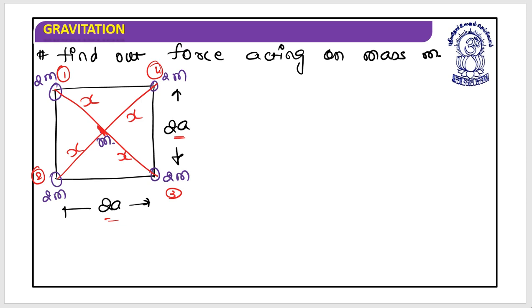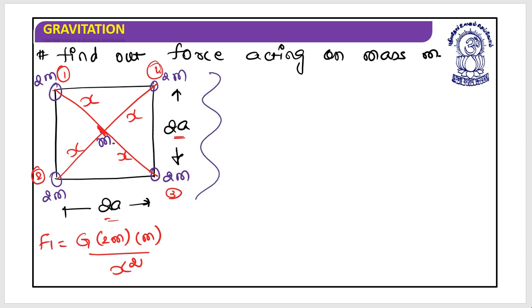Whatever would be the distance, this will be the same, it's an x. So now let's focus on the magnitude. Force due to the first will be equal to G into 2m into m divided by x square. I hope this is clear. Now, what is F2? What is the force 2? This F2 would be equal to G into 2m into m divided by x square.